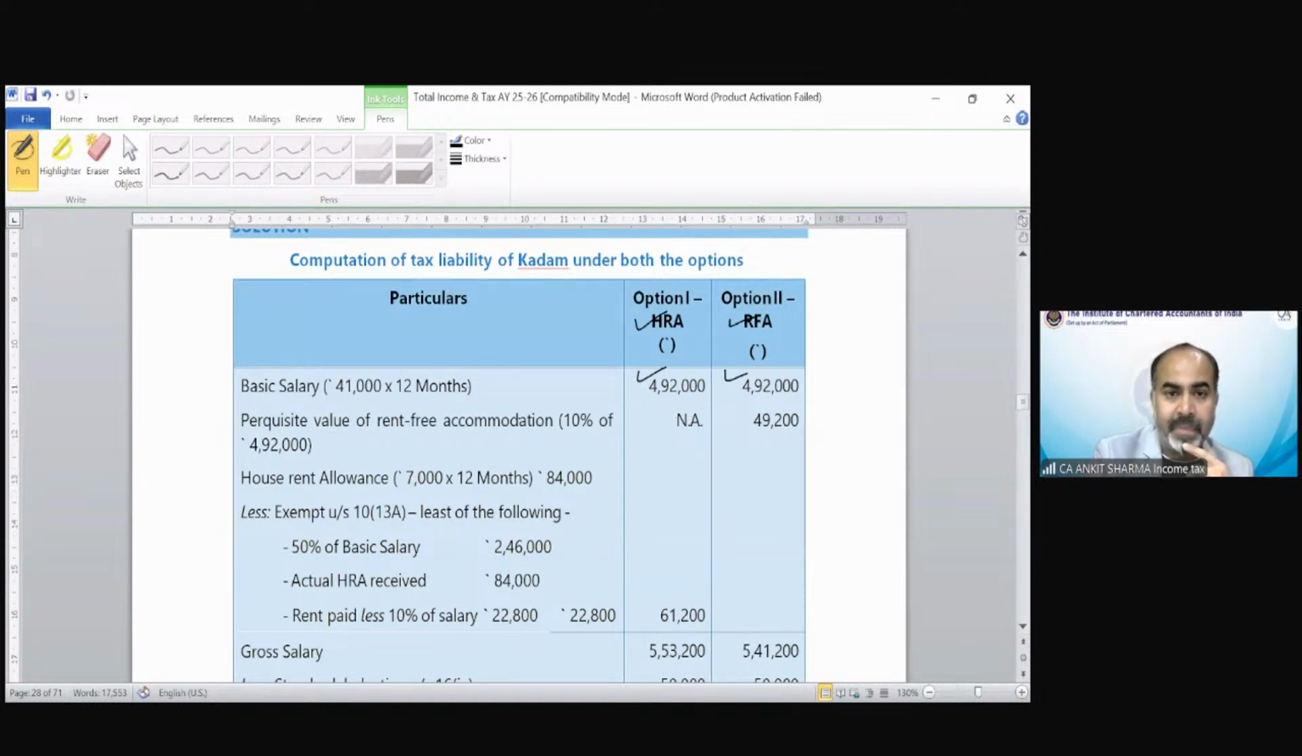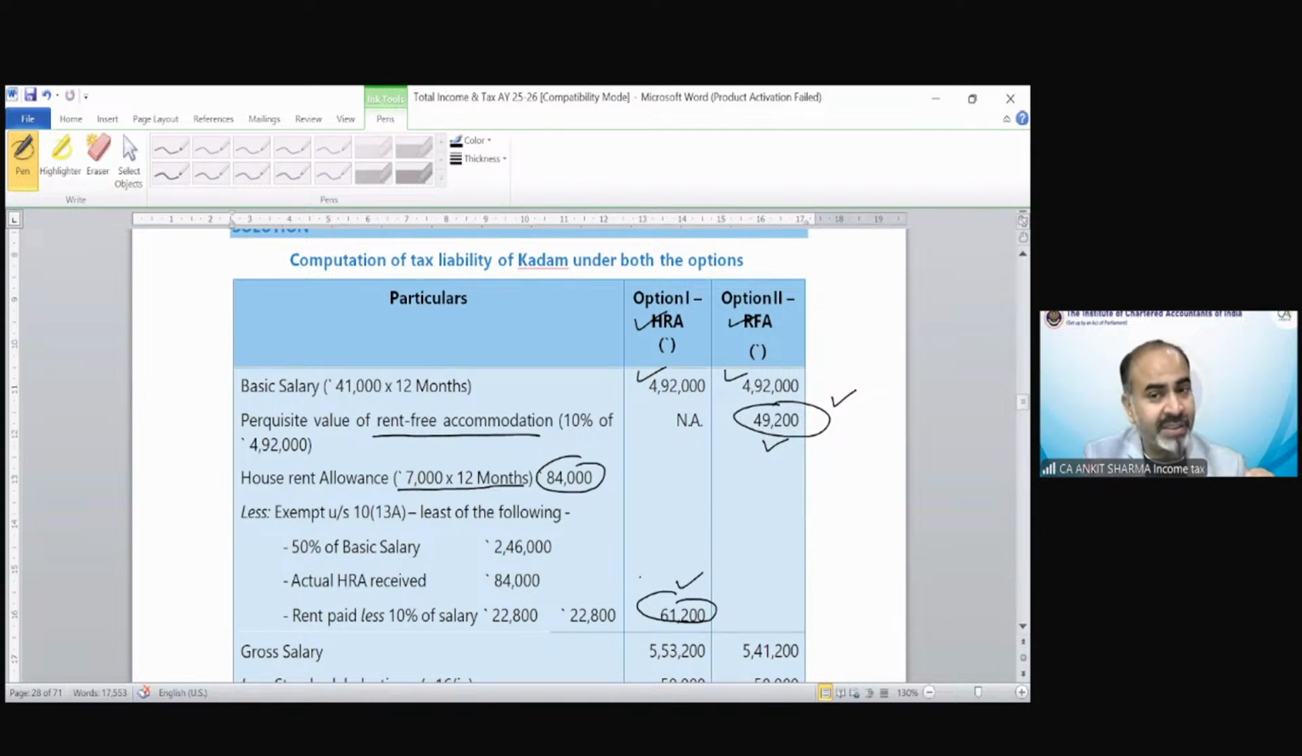Salary would be the same. Perquisite value of rent-free accommodation: if you take rent-free accommodation, the perk would be 10% of salary. And of course, in the rent-free house case, HRA would not be applicable. If we go for the allowance, that is 7,000 per month for 12 months, so that would be 84,000 HRA. After finding the exemption, the taxability would be 61,200. In the rent-free case, the taxability was 49,200. But if you go for HRA, the taxability would be 61,200. But the story did not end yet, because we would have deductions, etc. After that, we would be able to understand which is more beneficial.